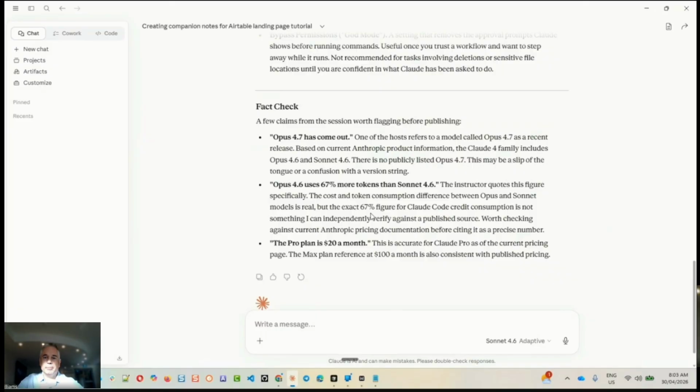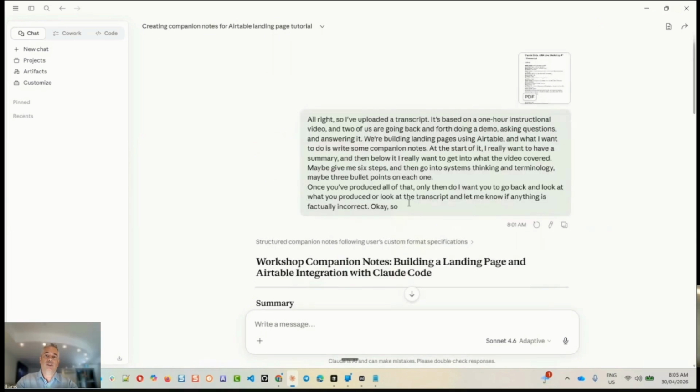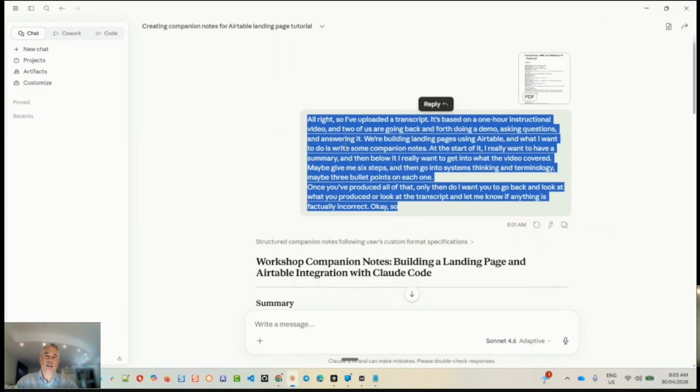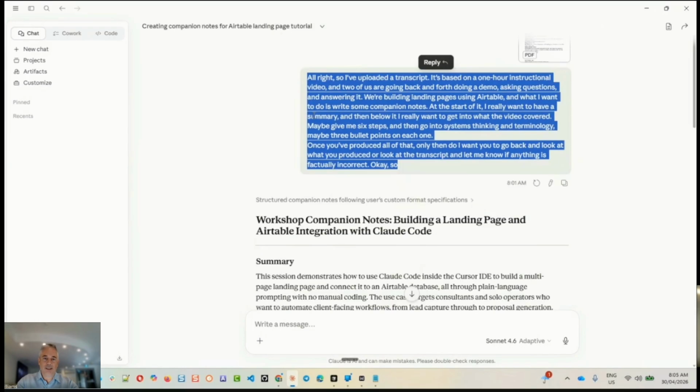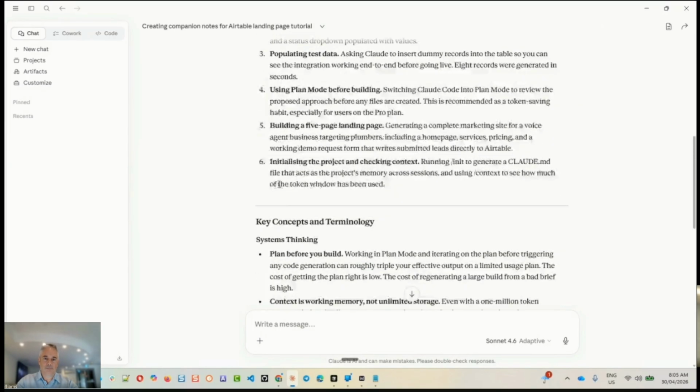I think this was a little bit about the 67% figure, it being cheaper for Opus than Sonnet. This is true, but it depends how you use it. What it's saying is, when I mentioned the $20 plan, that is true. I've just entered a single prompt there. The reality of what happened was I went back and forth maybe 6 or 7 times. I may have said, write me a summary, do this, do that,